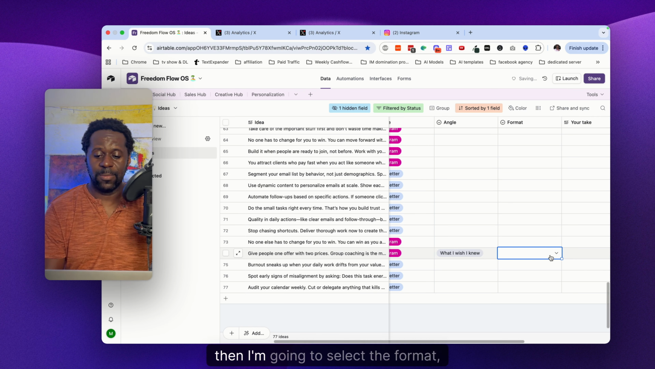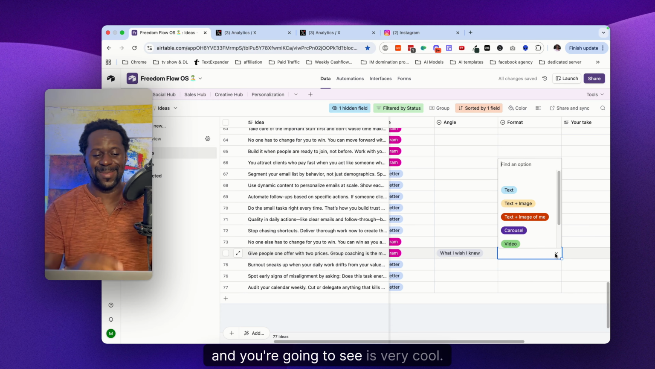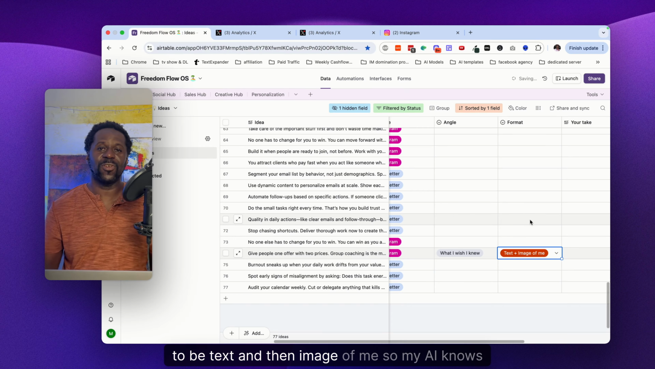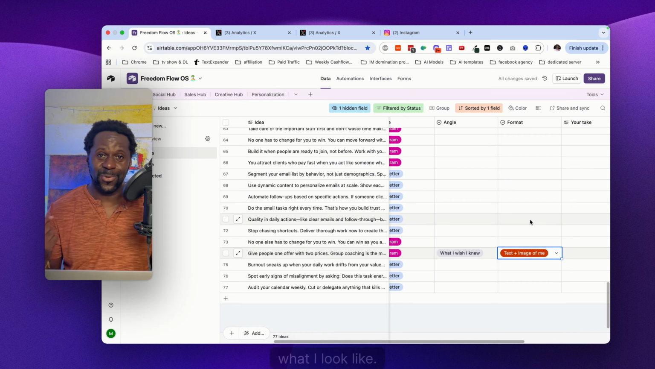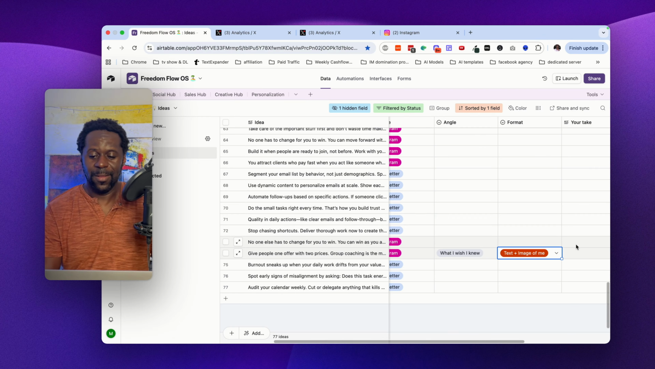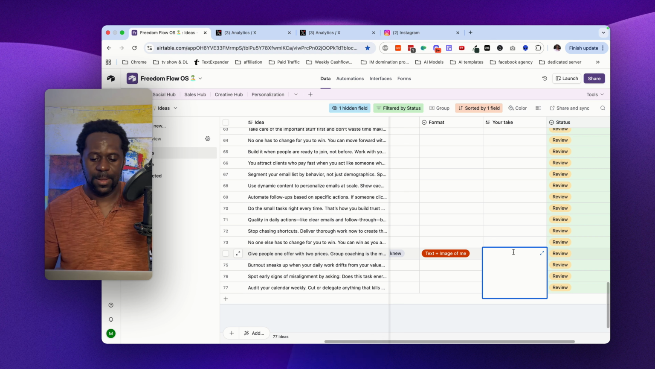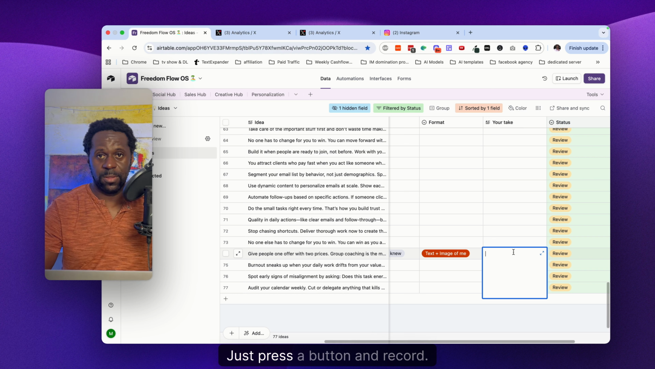So then I'm going to select the format, and you're going to see it's very cool. I'm going to select the format, which is going to be text and then image of me. So my AI knows what I look like. It's going to create an image of me, and you're going to see it's going to be pretty cool. So now here I can actually give my take about the topic. And I'm just going to press a button and record.